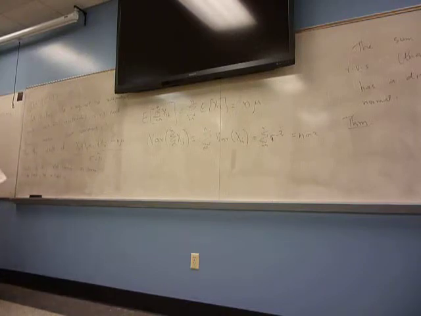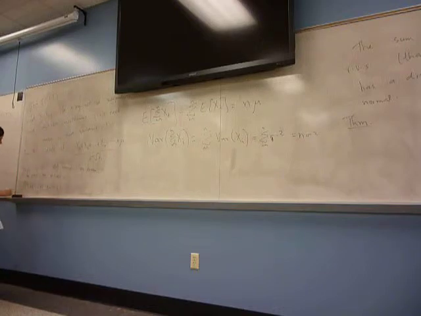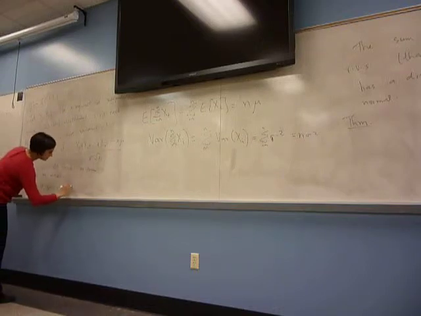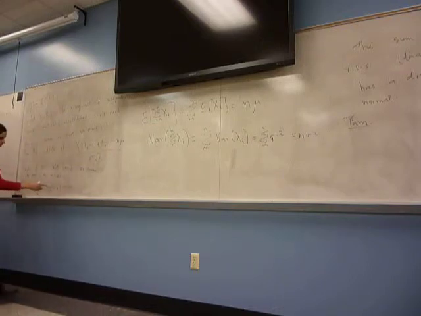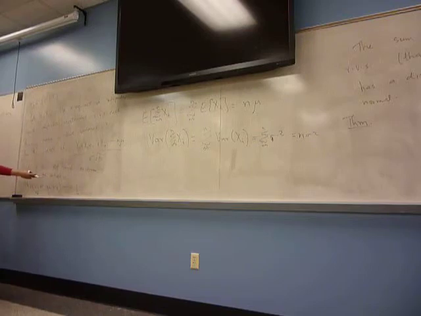The probability that the sum minus n mu over sigma square root n is less than or equal to a, the limit of this as n goes to infinity, converges to the distribution function for the standard normal.